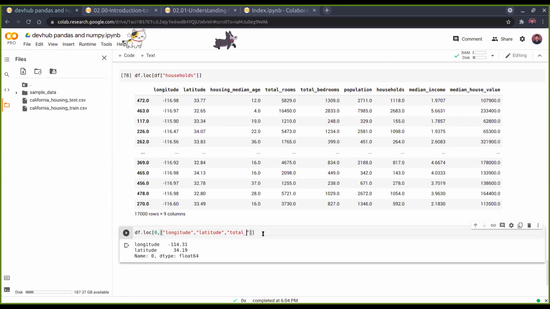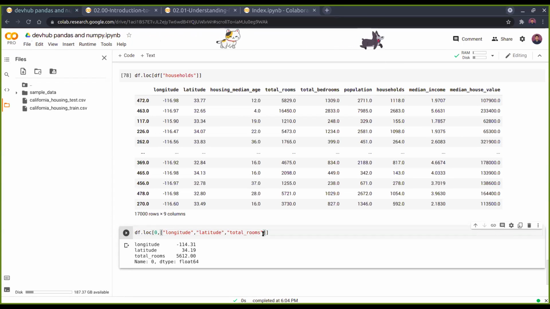So this happens between loc and iloc. Another thing you need to consider, the basic difference between loc and iloc, which is very important, is that they use different indexing schemes. When you are using a range, for example 0 to 100, loc takes the indices in an inclusive order.